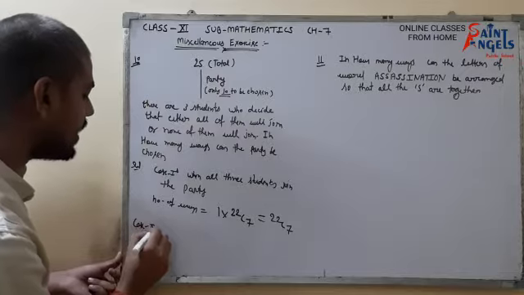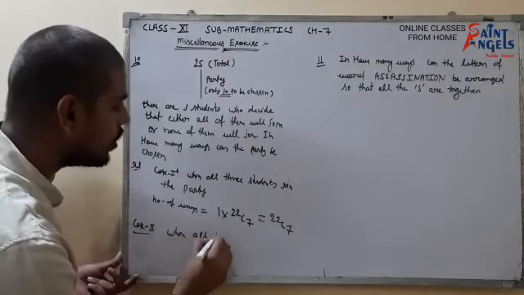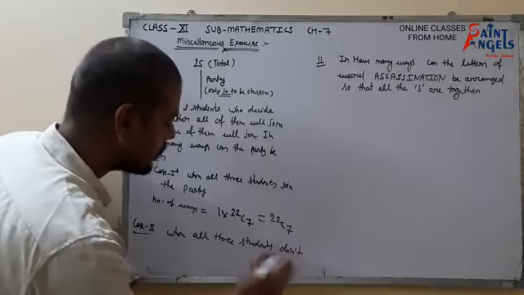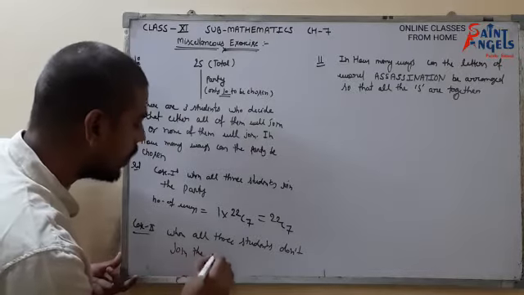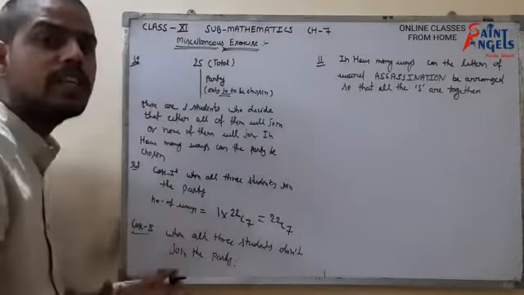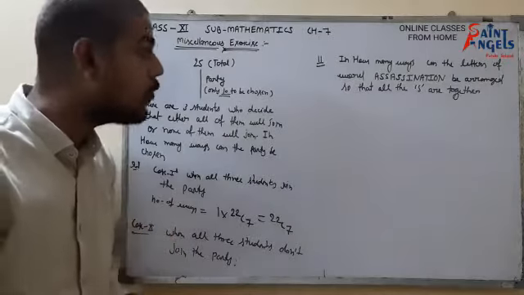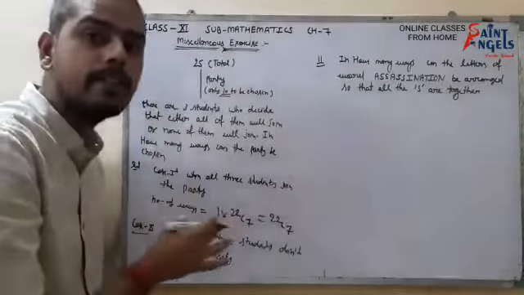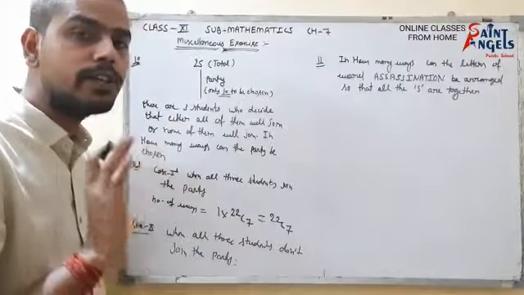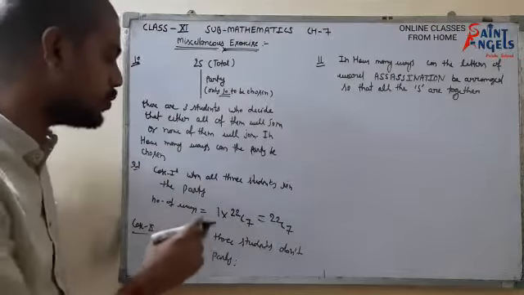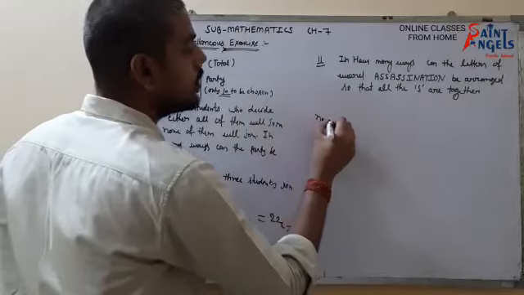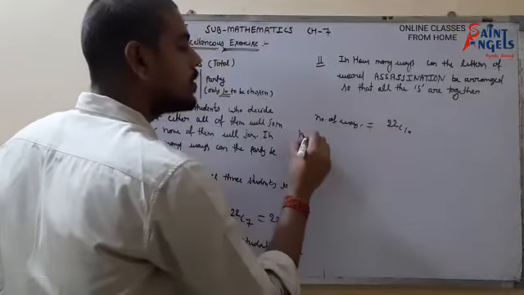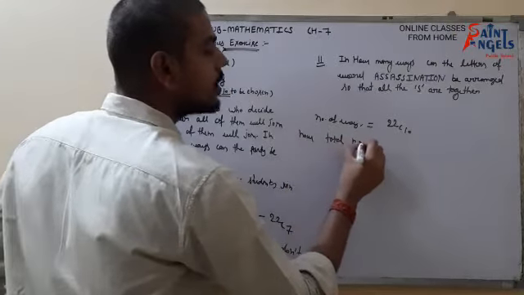Now the second case is when all three students don't join the party. When these students won't go to the party, they are sorted that they won't go. Right now we have to choose 10 students, but out of how many? Out of 22, because these 3 students have backed out themselves, so we are left with 22 students. So out of those 22 students we have to choose 10 students. So the number of ways would be 22C10.